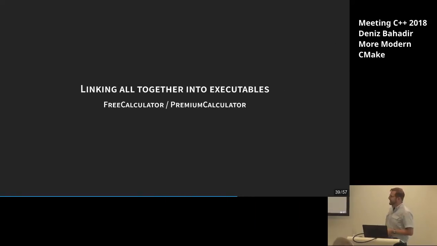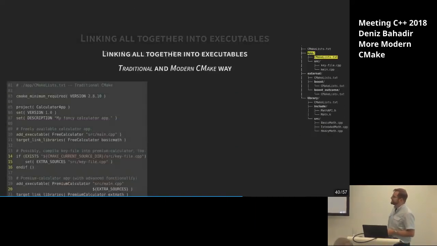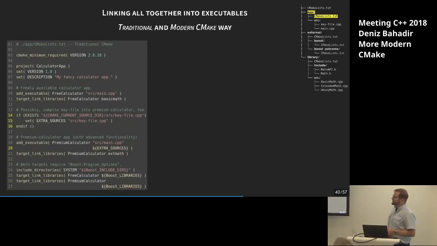Let's link everything together into our executables, our free calculator and the premium calculator. And that is how we do it in traditional CMake. In line 10, sorry, we create the free calculator, give it some sources, add some dependency there on our library. You see, we can now use target_link_libraries, which declares a dependency on the basic math library we just created before. It doesn't use the keyword. Remember, it's traditional CMake there.